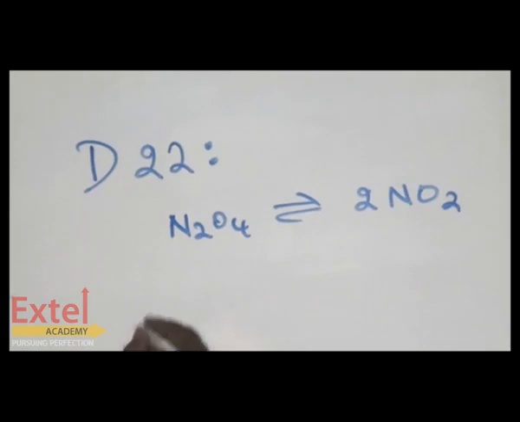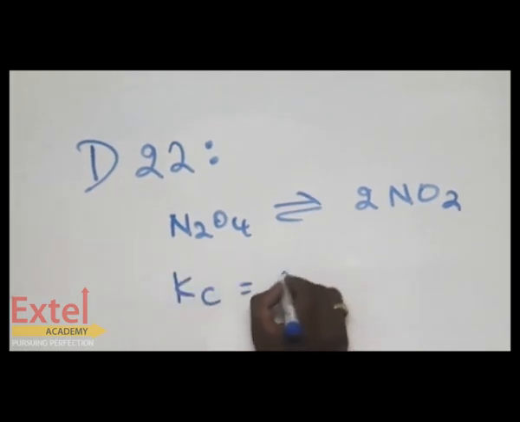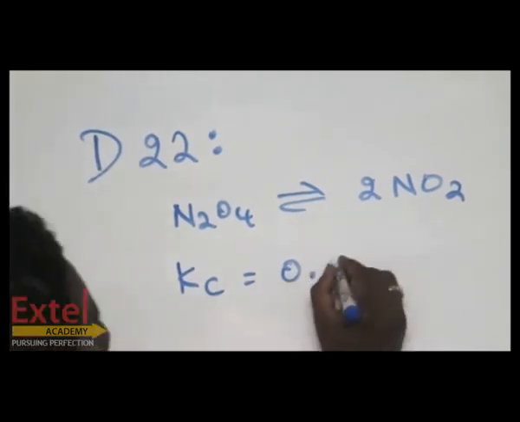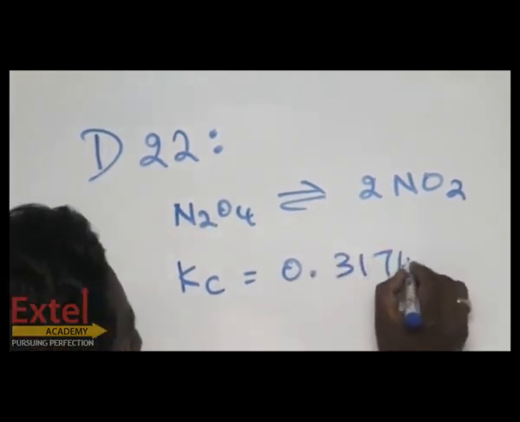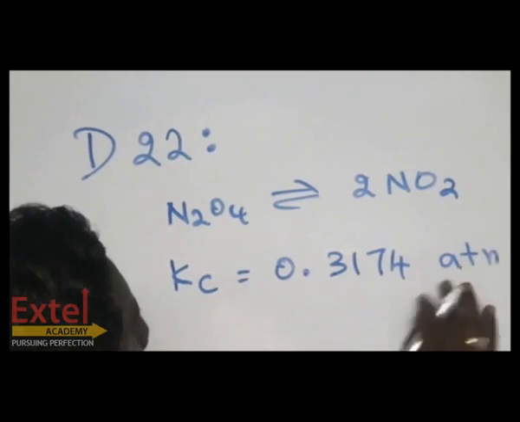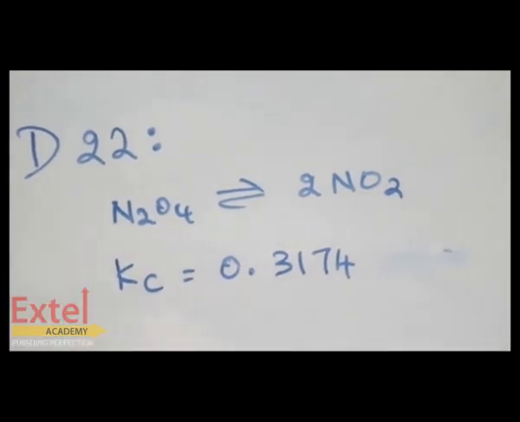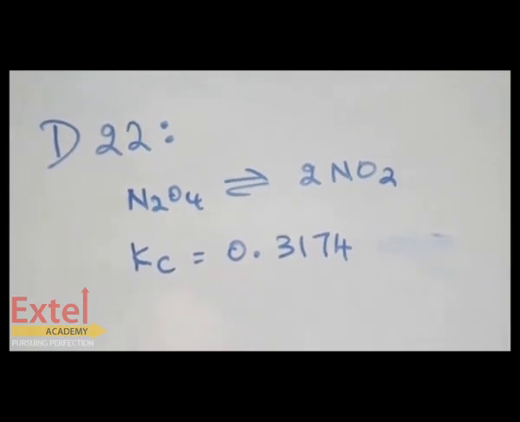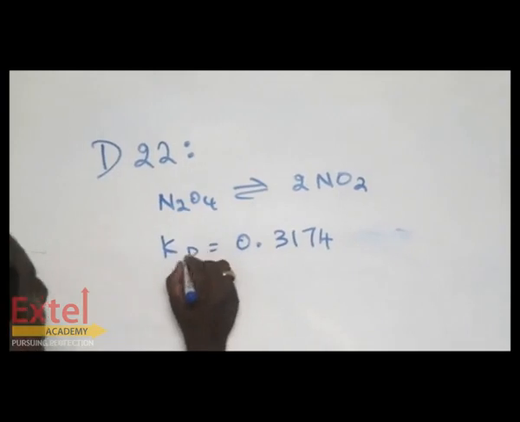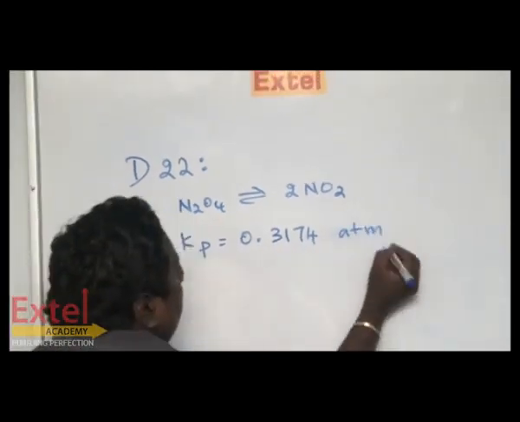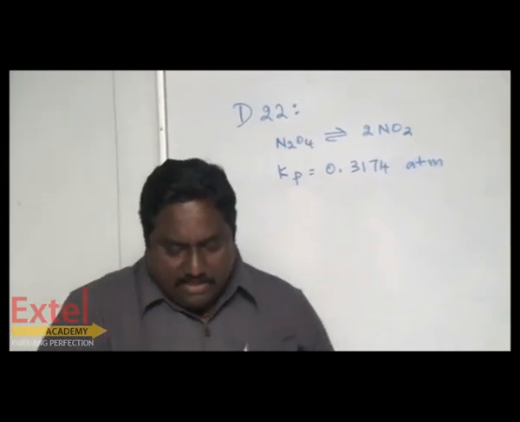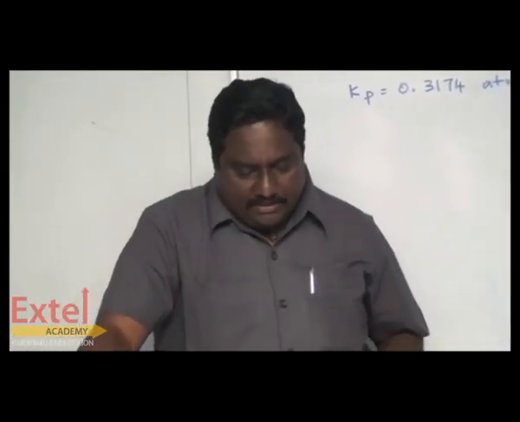What is Kp? Equilibrium constant in terms of partial pressure.